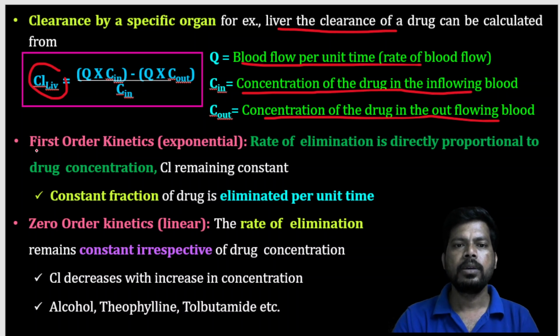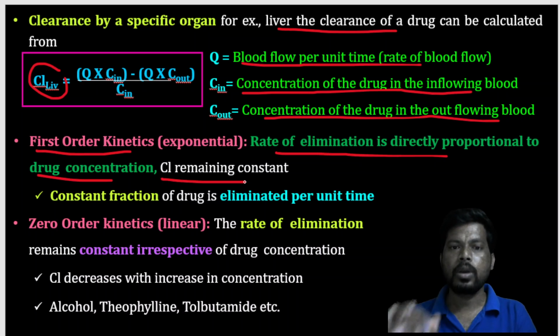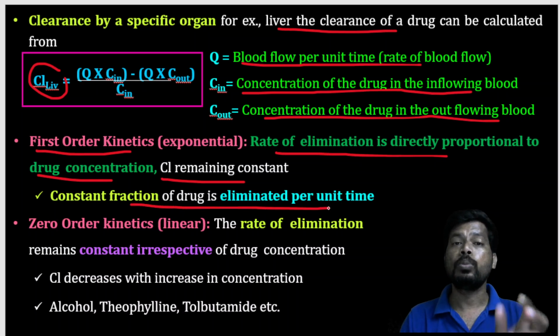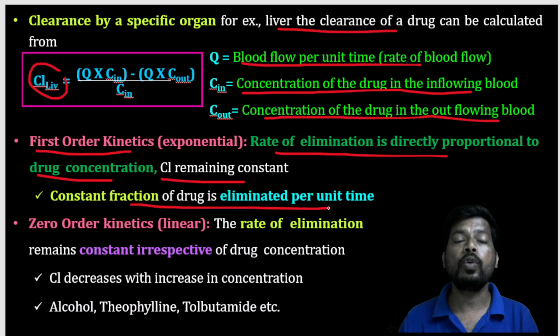And next, some important terminology, like first order kinetics. The rate of elimination is directly proportional to the drug concentration. The clearance remains constant. So a constant fraction of the drug is eliminated per unit time. So mostly the amount of drug you are taking into the body will go for excretion or elimination. That is first order kinetics.